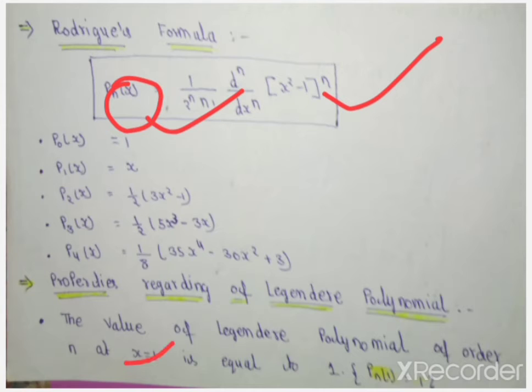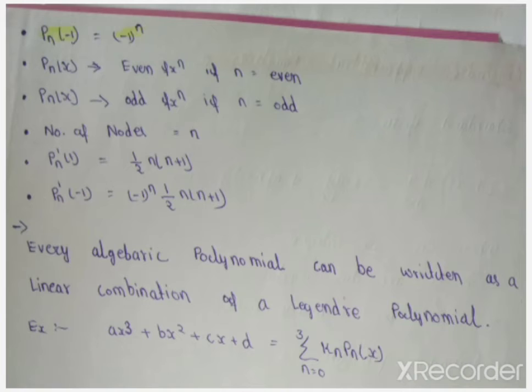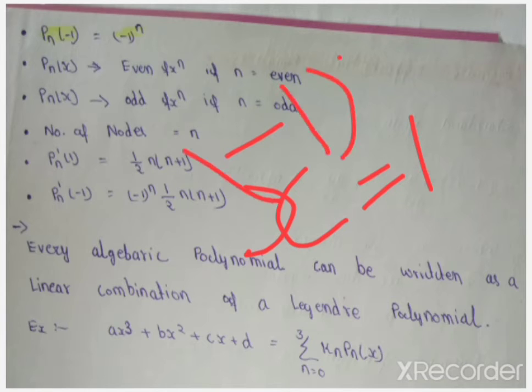In this property, x is equal to 1, we get 1. Now Pn(x) at x is equal to minus 1, we get minus 1 power n.